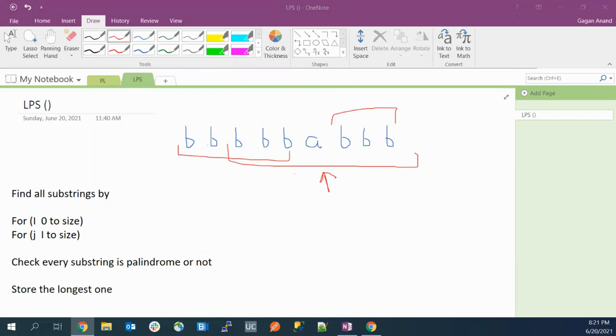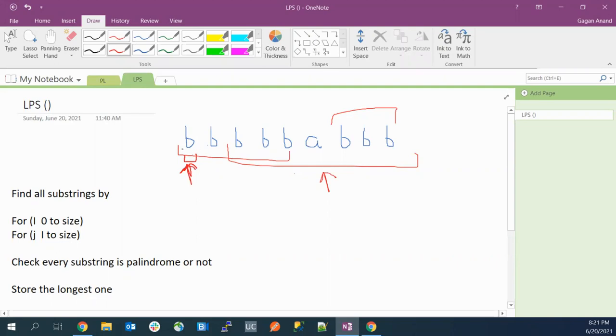Okay, let's start with this. Now we know what a substring is and what a palindrome is. So how can we find the substrings? To find all the substrings, we can simply start from every character, thinking of it as the starting index of a substring.